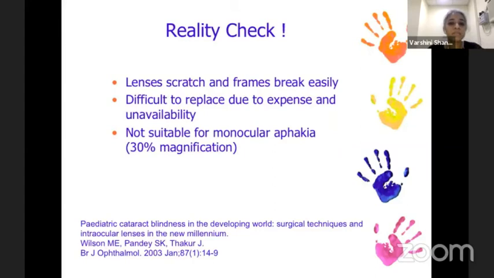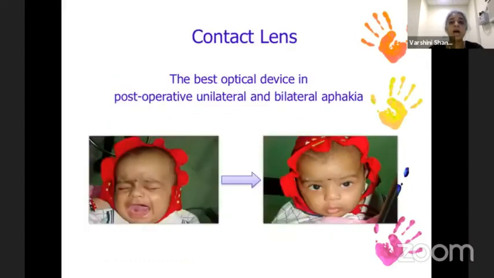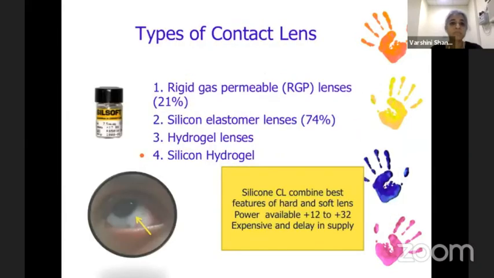We need to remember that glasses are not suitable for monocular aphakia because of the 30% magnification they cause. Contact lenses would be ideal for postoperative unilateral and some cases of very cooperative bilateral aphakia because they reduce the issues of aniseikonia and magnification. This photograph just illustrates that parents are extremely apprehensive about using contact lenses in a baby, but these are extended wear contact lenses, and the child is usually extremely comfortable with them after a few minutes.